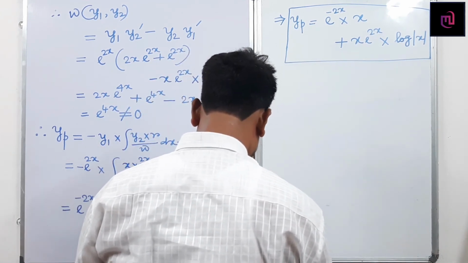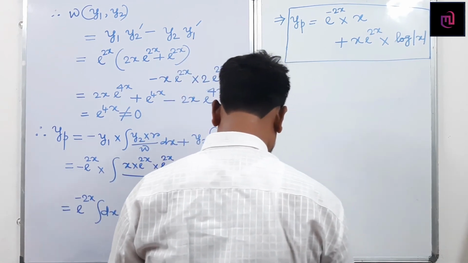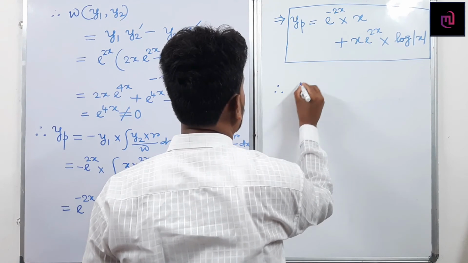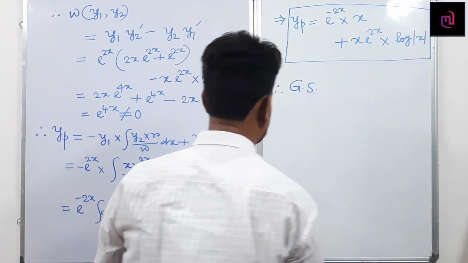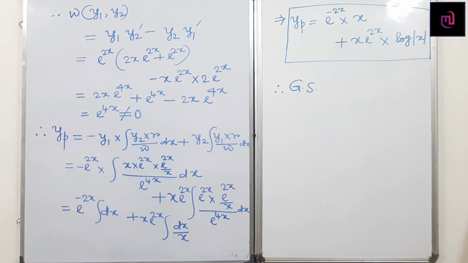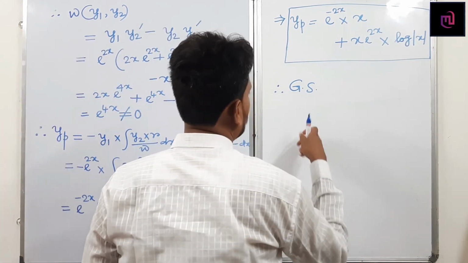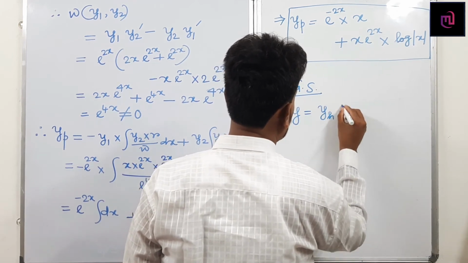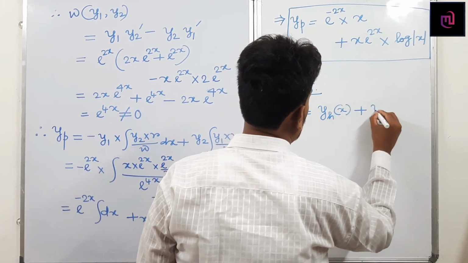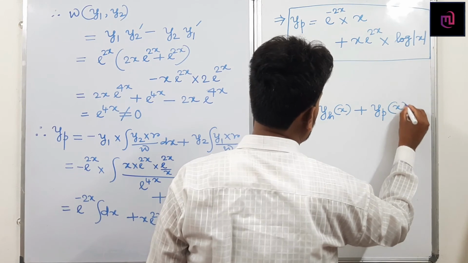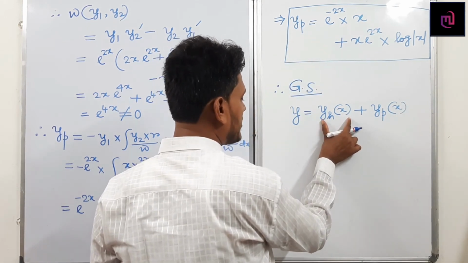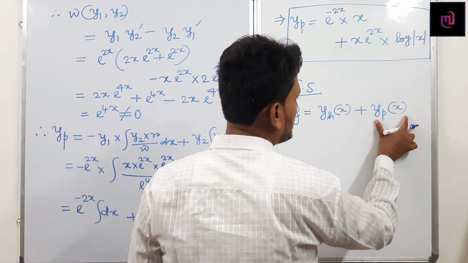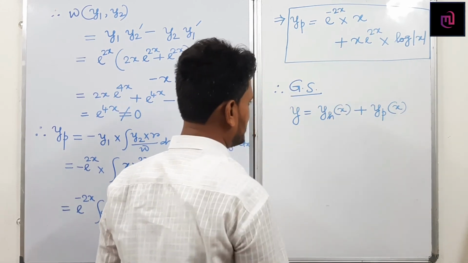If I write the general solution, the required general solution of the given non-homogeneous equation is y equals y_h of x plus y_p of x. This is the general solution of the homogeneous part of the non-homogeneous equation, and this is a particular solution of the given non-homogeneous equation.